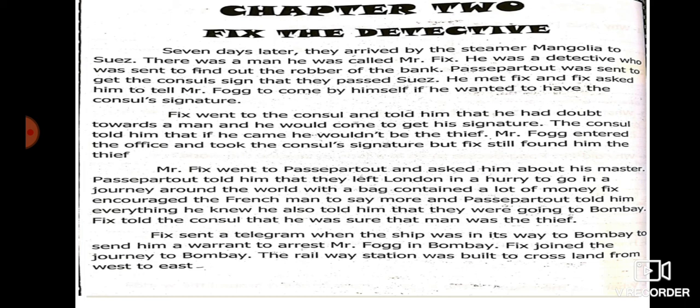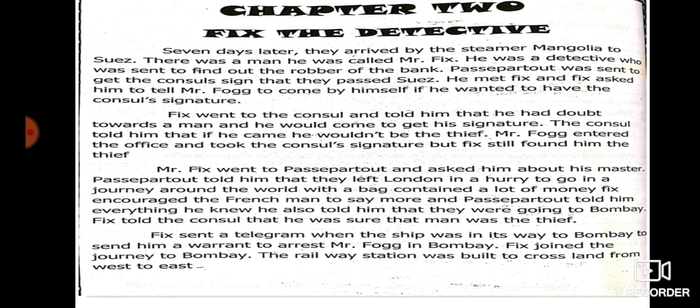He met Fix, and Fix asked him to tell Mr. Fogg to come by himself if he wanted to have the council's signature. Fix went to the council and told him that he had doubts towards a man. The council told him that if he came, he wouldn't be the thief. Mr. Fogg entered the office and took the council's signature, but Fix still found him the thief.